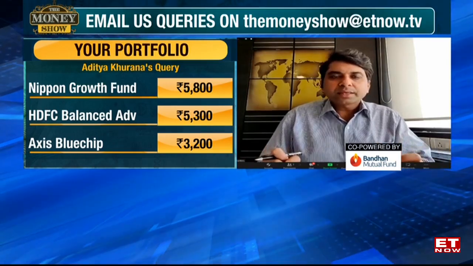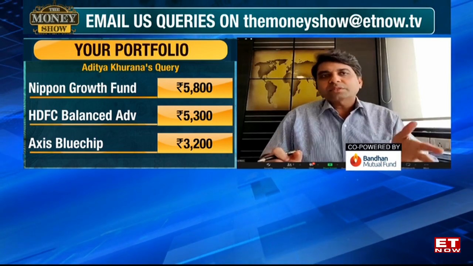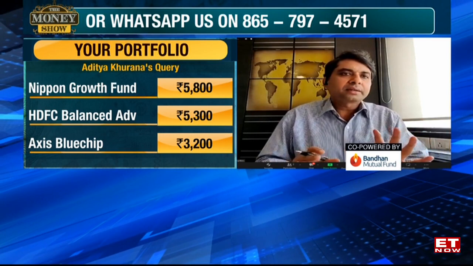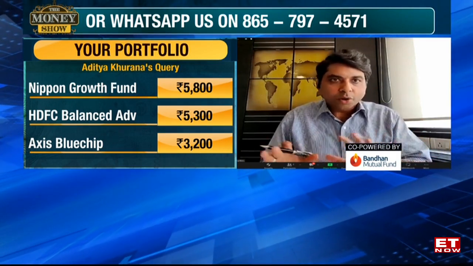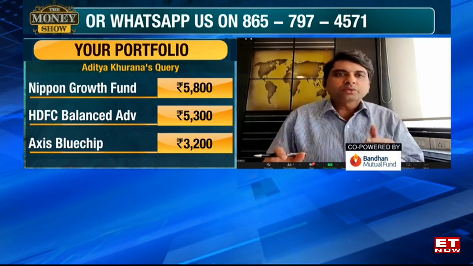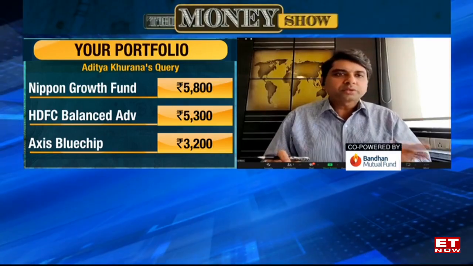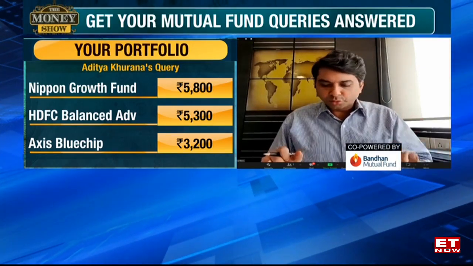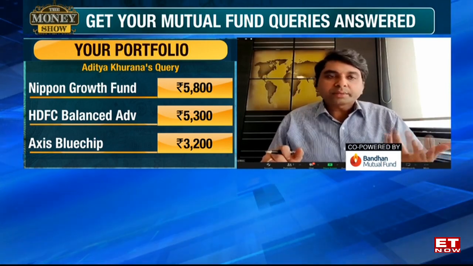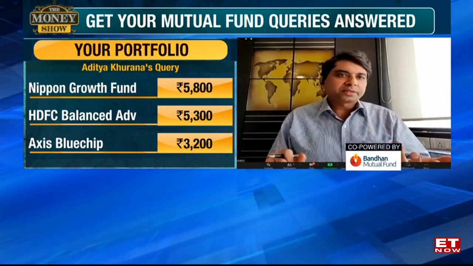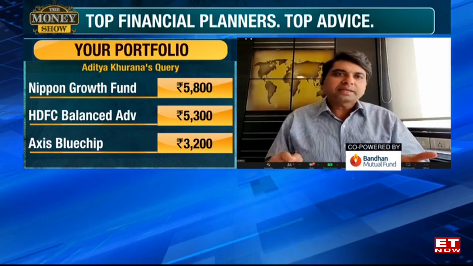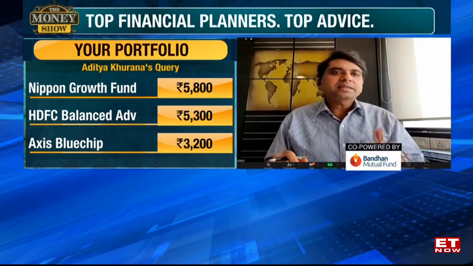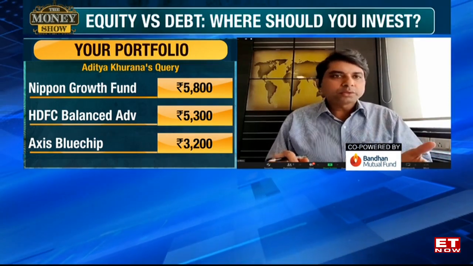Now, if you require this money in the short term, then of course the portfolio is going to be very different. Now, assuming the investments are going to be over the long term, that's the first part. Only then can you take a view on equity because he has an Axis Blue Chip, ABSL PSU, Kotak Tax Saver, Nippon Growth. So these are all pure equity funds. So the minimum time horizon that he will need to keep with himself is between 8 to 10 years at least. Now, if that is the case, then of course the investments can be made into equity.